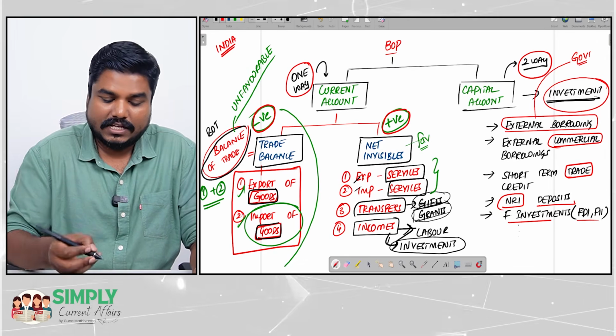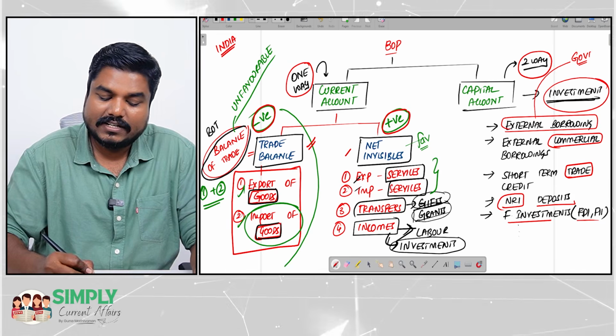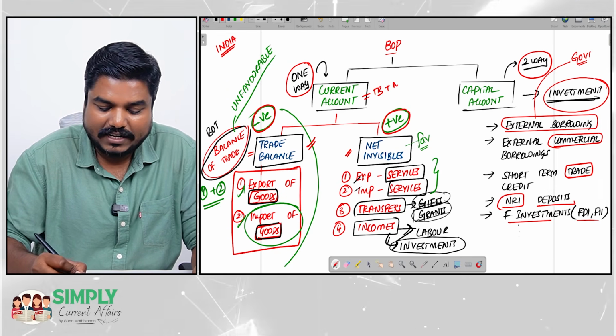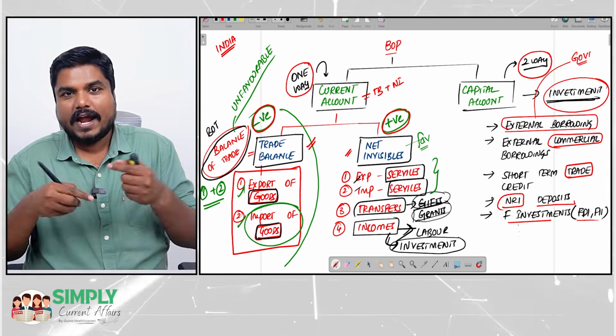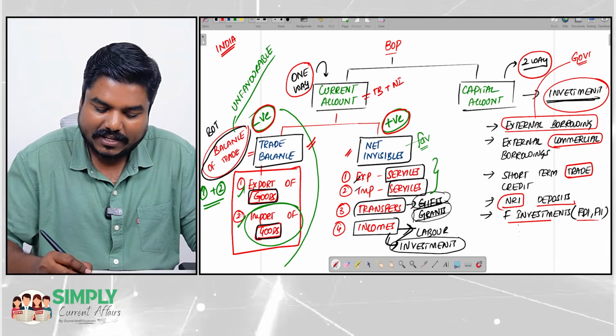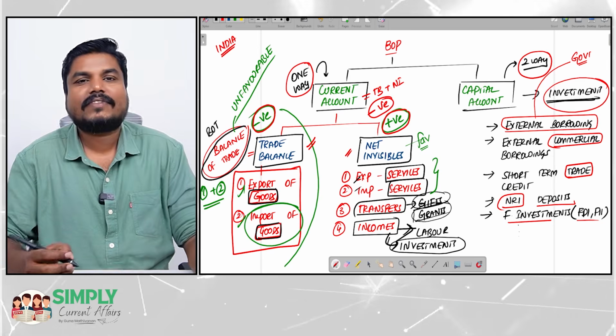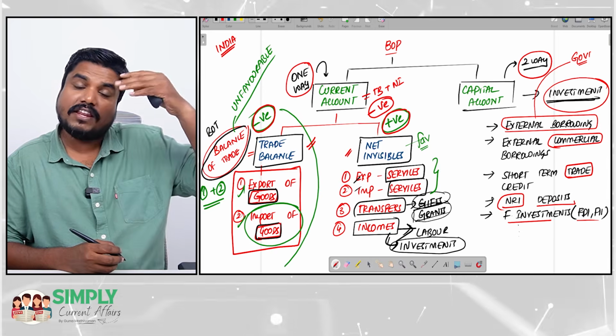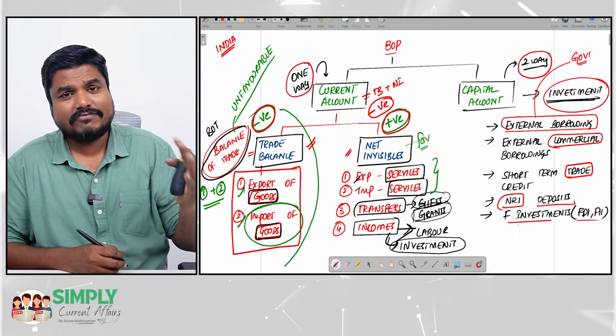What is current account? Current account will include trade balance and net invisibles. Current account is nothing but trade balance plus net invisibles. And if you add both, the current account is still negative, because the trade balance is very, very unfavorable. The trade balance is very much unfavorable.